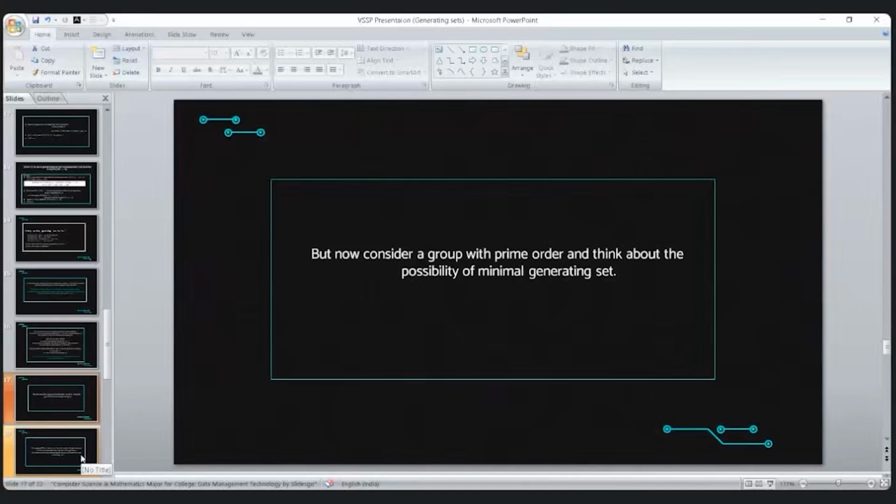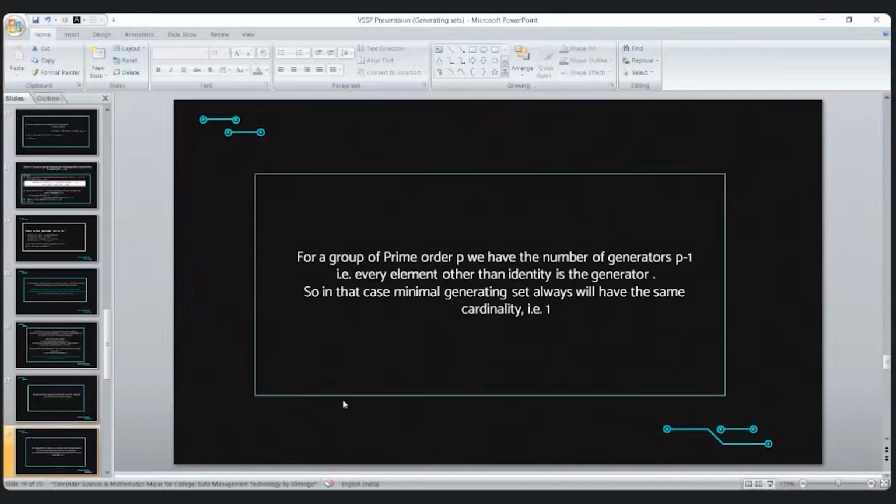All of the elements of the group are its generators, that is, the number of generators is p minus 1. Since all the elements are generators, every single element can generate the group. So in that case, the minimal generating set will always have the same cardinality, that is 1.